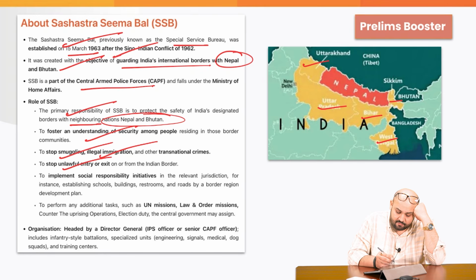To foster an understanding of security among the people, to stop smuggling, illegal immigration, and other transnational crimes, to stop unlawful entry or exit from or to the border, to implement social responsibility initiatives in the relevant jurisdiction, for instance, establishing schools, buildings, restrooms, and other things, to perform any additional tasks such as UN missions, law and order missions, counter-insurgency operations, election duty, or other things. Headed by the Director General, an IPS officer or senior CAPF officer, it includes infantry-style battalions, specialized units, for example, the dog squads, and the training centers.